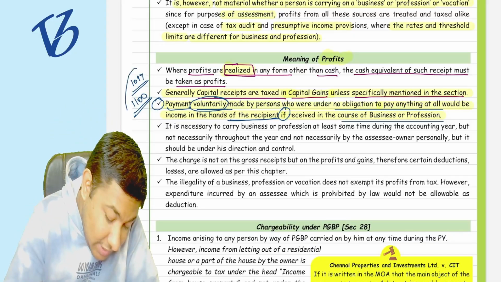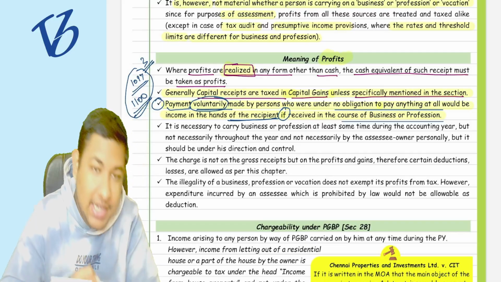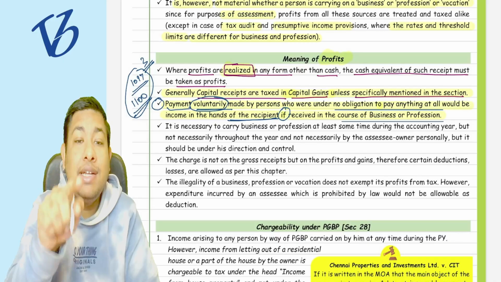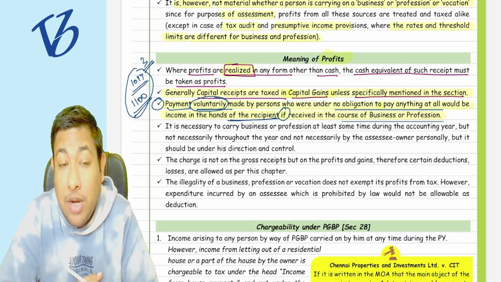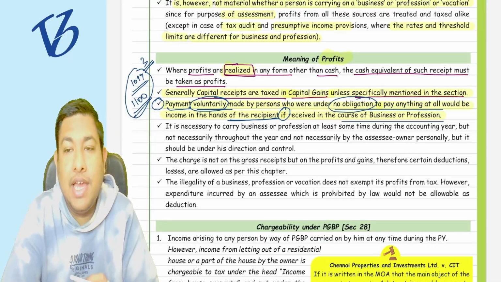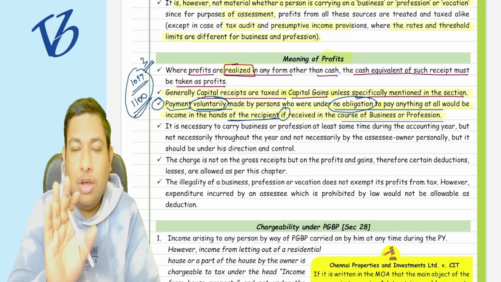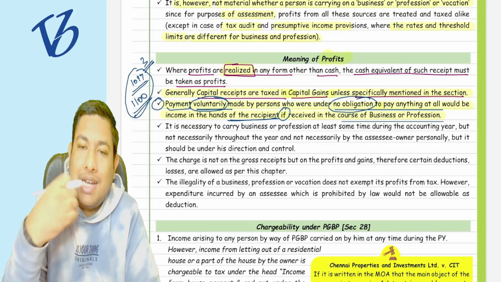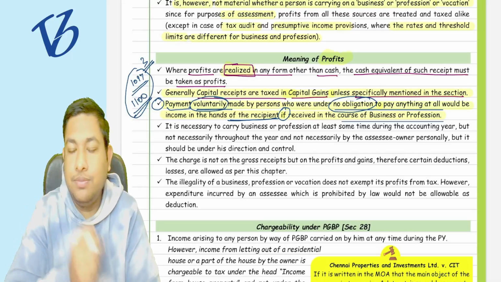The balance 3 rupees of the income is paid voluntarily by you, because you have no obligation to pay anything. You have the obligation to pay 1097 only, but you paid in the round figure, that is 1100.